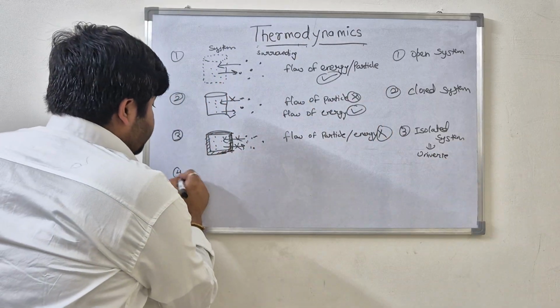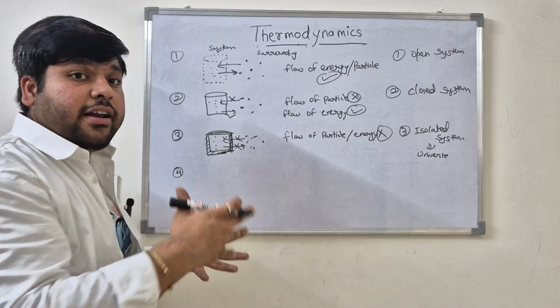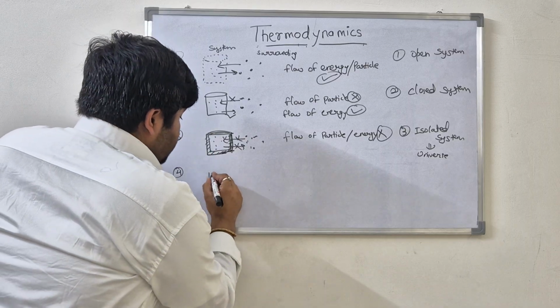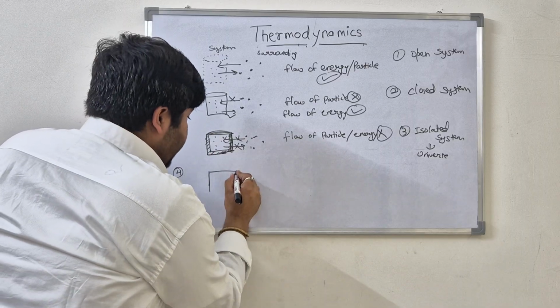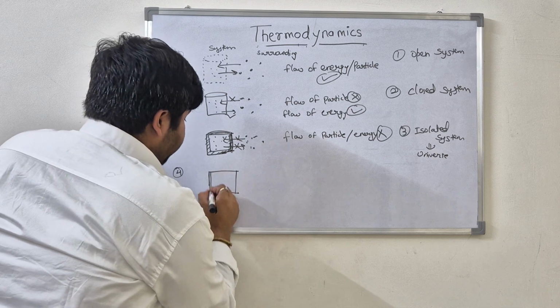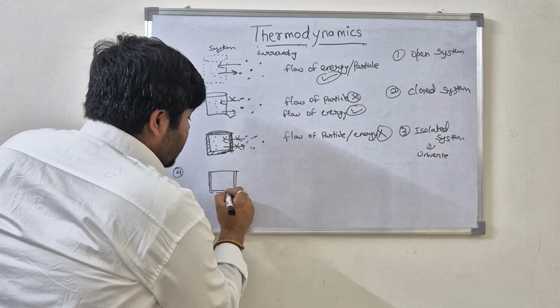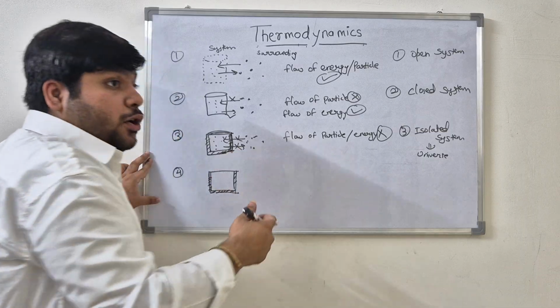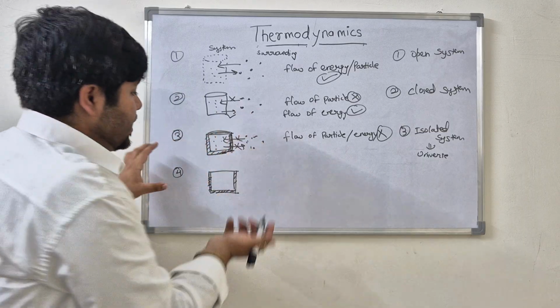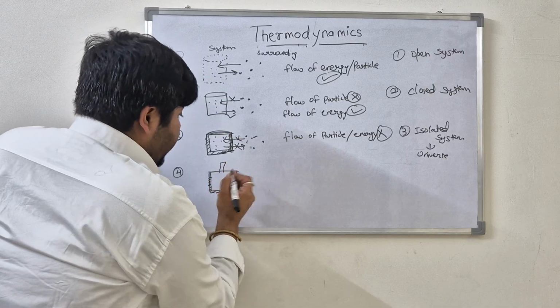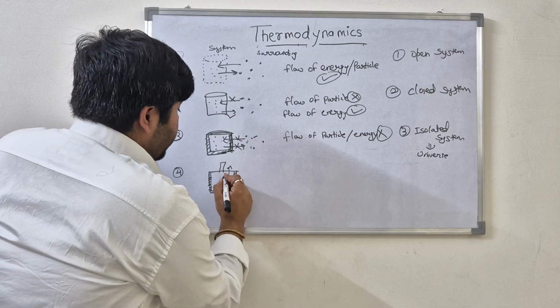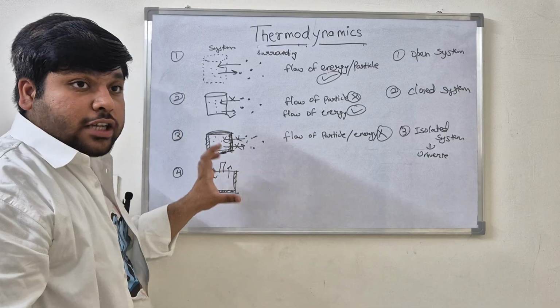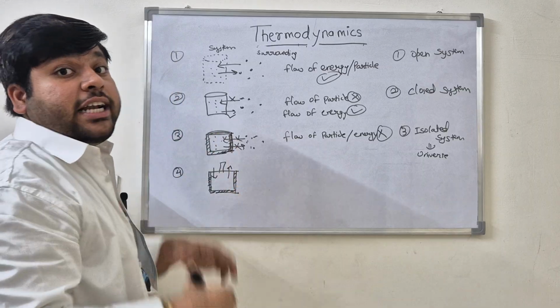Now a special case of the isolated system is the adiabatic system. Consider a boundary which is also insulated, so it will not let the flow of heat take place, but energy can flow by other means, like doing work. By expanding or compressing, it can do work. So the flow of energy is possible, but not in terms of heat.